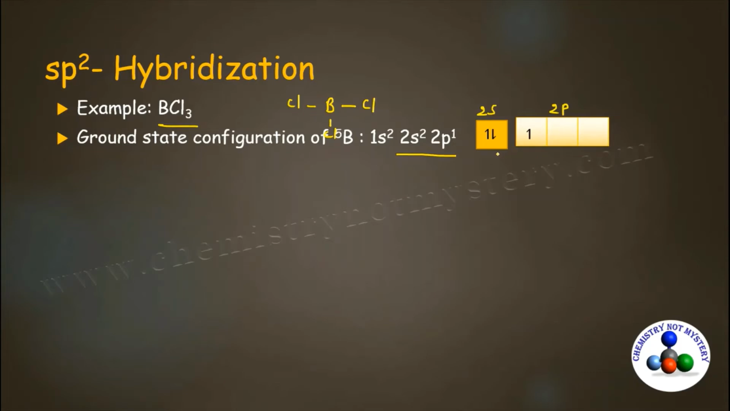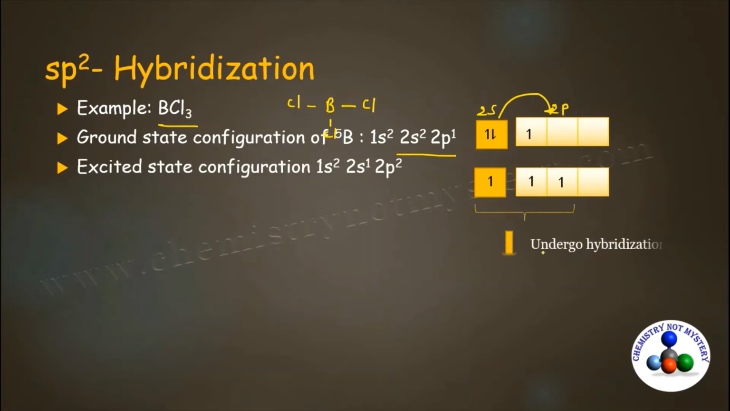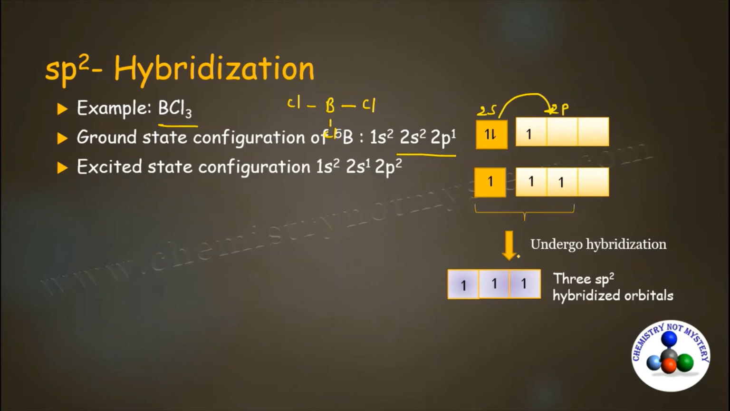For the formation of 3 bonds with 3 Cl, we require 3 half-filled orbitals. So one of the electrons of 2s will be promoted to 2p and you will get the excited state configuration as 1s2, 2s1, 2p2. Now fill the electrons. Now we have 3 unpaired electrons in 3 half-filled orbitals. Now these 3 half-filled orbitals undergo hybridization and they form 3 hybridized orbitals.